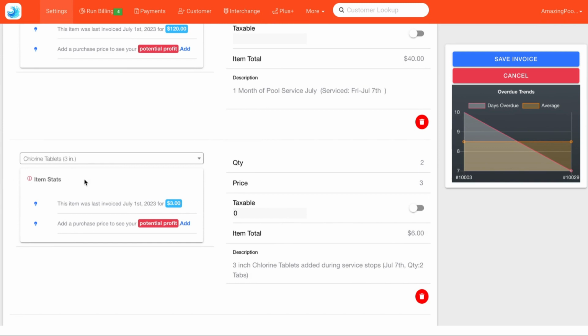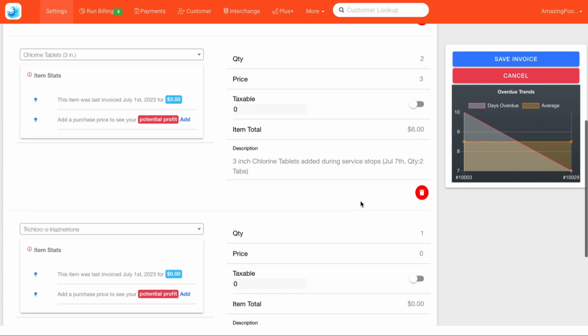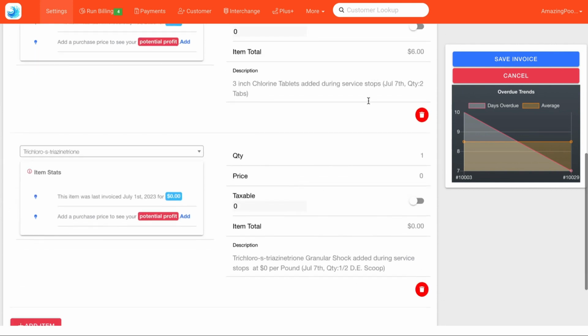So we can see this customer has chlorine tabs. We can see the price of 3 that we entered and the quantity of 2. Chlorine shows up with a quantity listed because they are in tabs and that will populate correctly. We can see here it gives us the stop when we dropped this quantity of tabs.